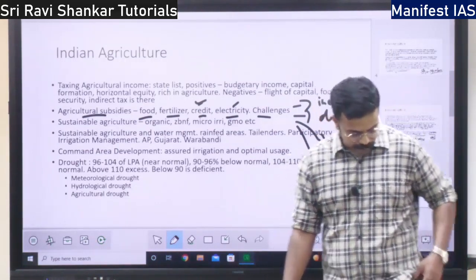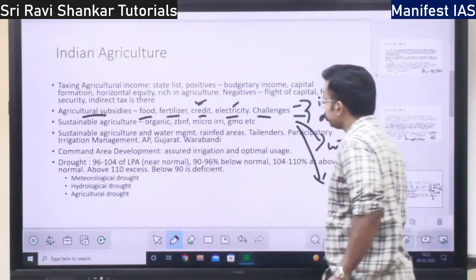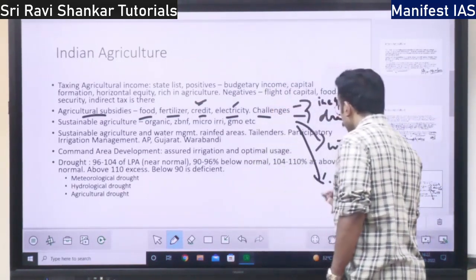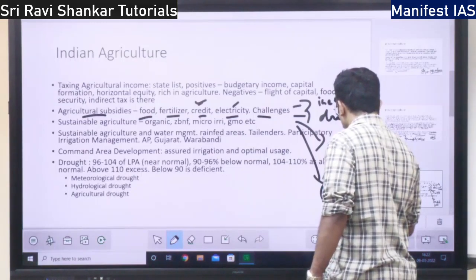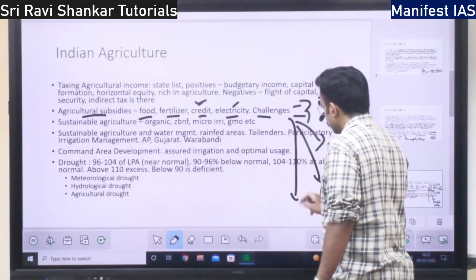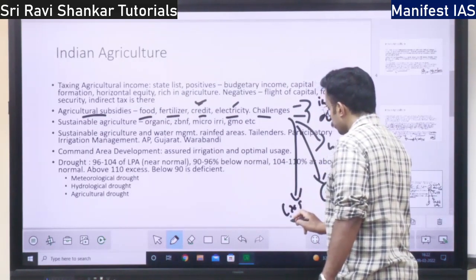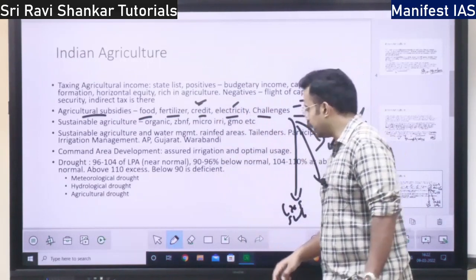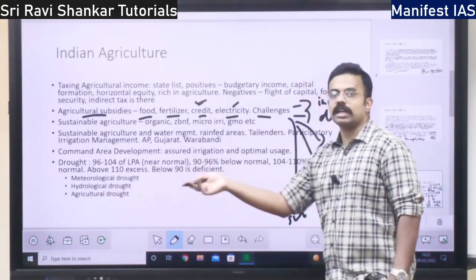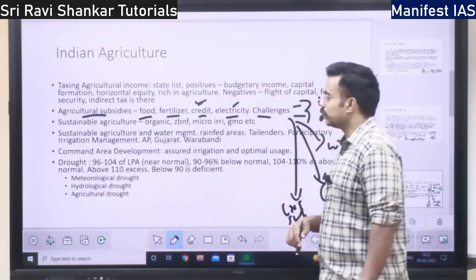What are the other challenges with respect to subsidy? Right? It leads to bad credit culture. It leads to cross subsidization. Cross subsidization means what? Because we are providing subsidy to the agriculture sector, we will impose more tax on other sectors. Cross subsidization will happen.